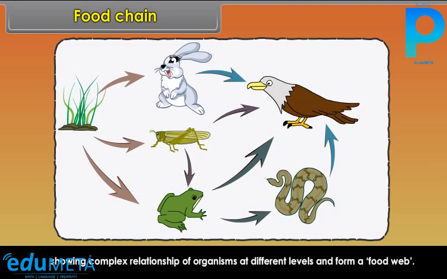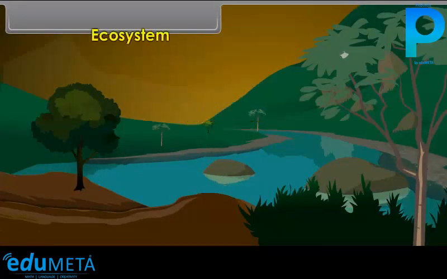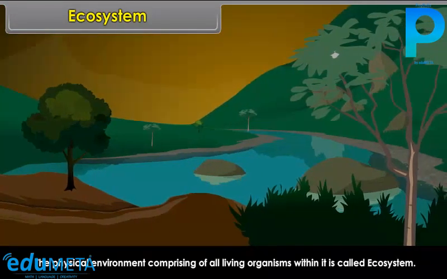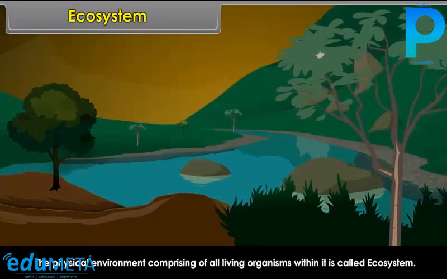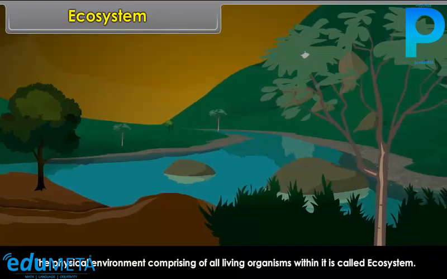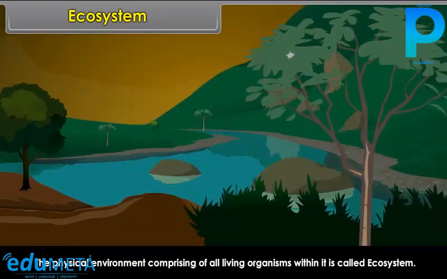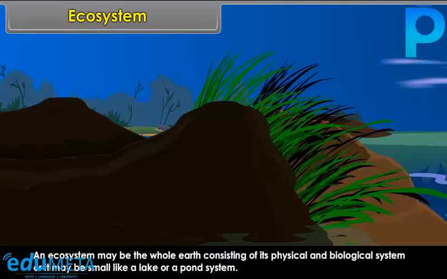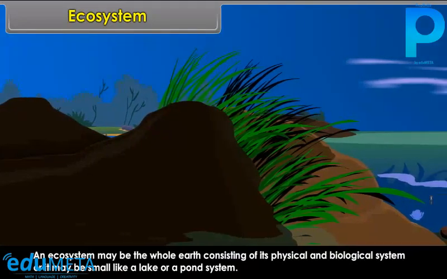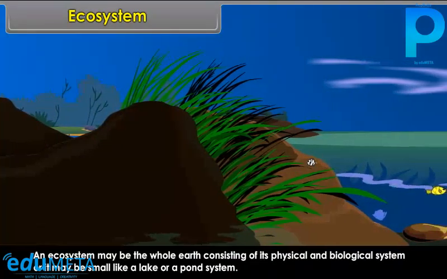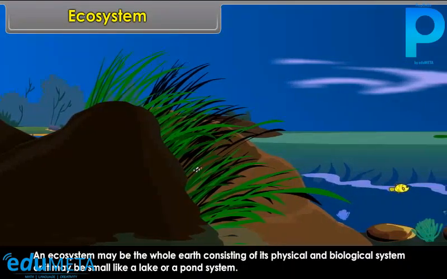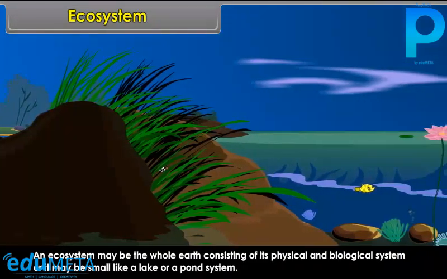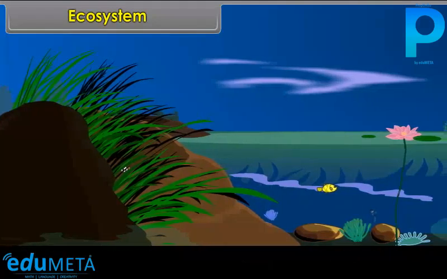Ecosystem. The physical environment comprising all living organisms within it is called ecosystem. An ecosystem may be the whole earth consisting of its physical and biological system, or it may be small like a lake or a pond system. It is thus such a unit in which all biotic organisms interact with abiotic environment.